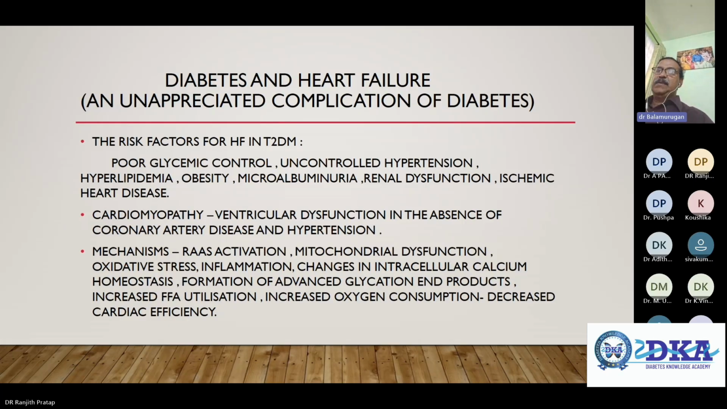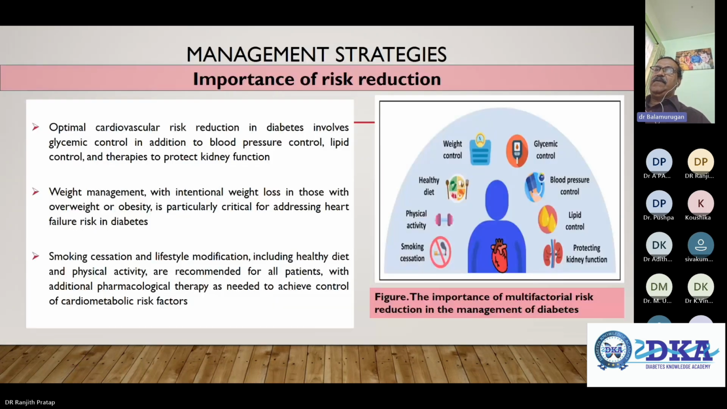The mechanisms being RAS activation, mitochondrial dysfunction, oxidative stress, inflammation, changes in intracellular calcium homeostasis, as well as formation of advanced glycation end products, increased FFA utilization, increased oxygen consumption, and decreased cardiac efficiency. That covers heart failure, diabetes and heart failure. Next, we talked about the different complications and how we manage them.